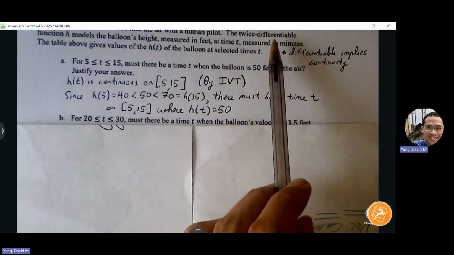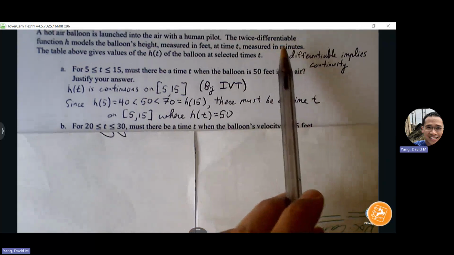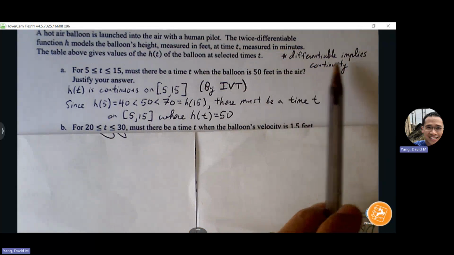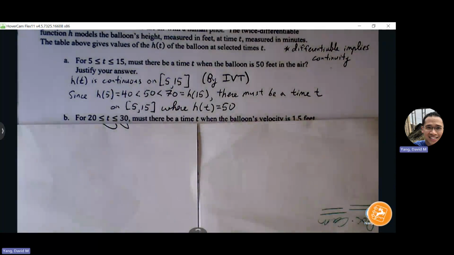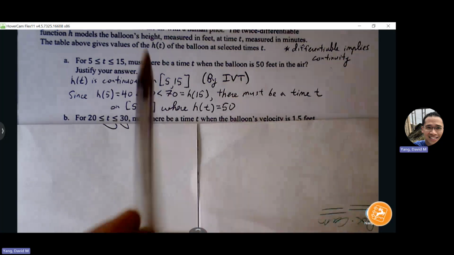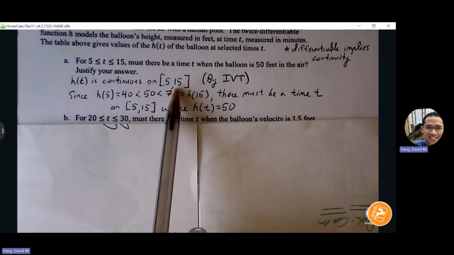Now, they don't say it's continuous, but they do say that it's twice differentiable, and differentiability implies continuity. So we know our function is continuous. IVT does not require differentiability. It just needs the graph to be connected, and we know it is. It's fulfilling more than the condition that we need, but because differentiability implies continuity, we can say our function is continuous on the closed interval provided.